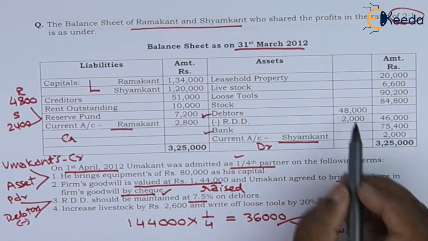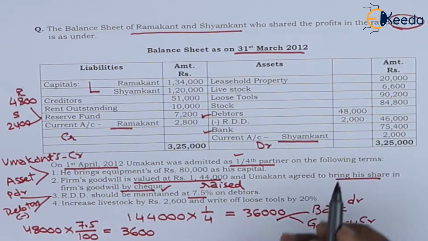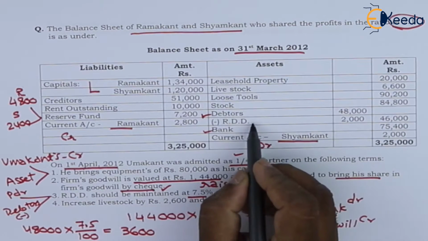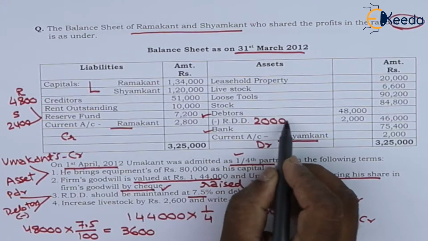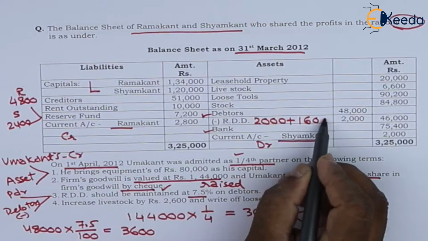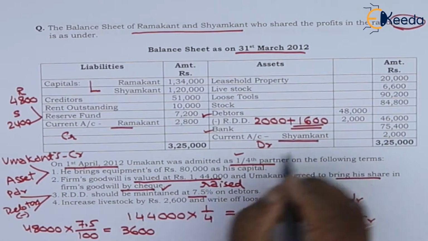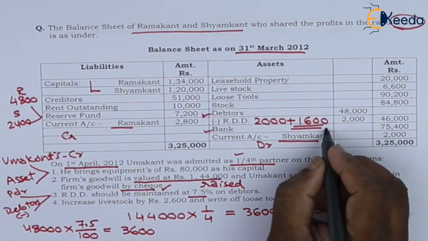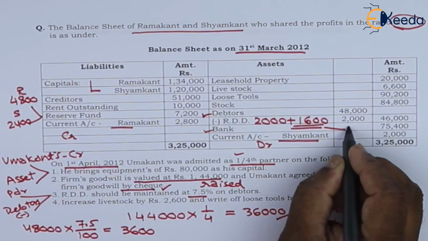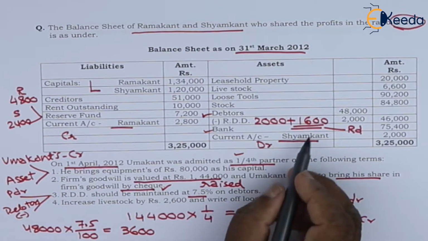Debtors are 48,000. 48,000 multiplied by 7.5% is 3,600. Already we have RDD here 2,000. So to the amount of 2,000, we are required to add 1,600. So here 1,600 will be the adjustment value. This will be recorded to the debit of revaluation account. That will be the other effect of 1,600.